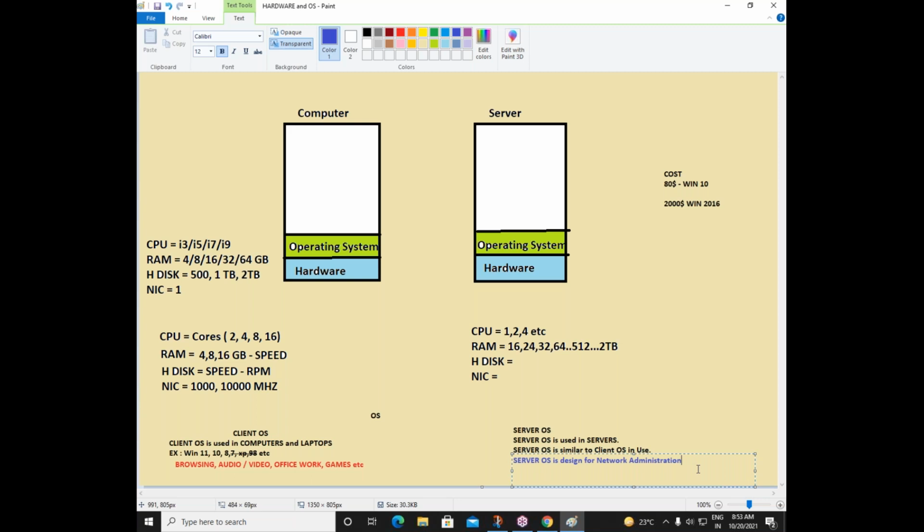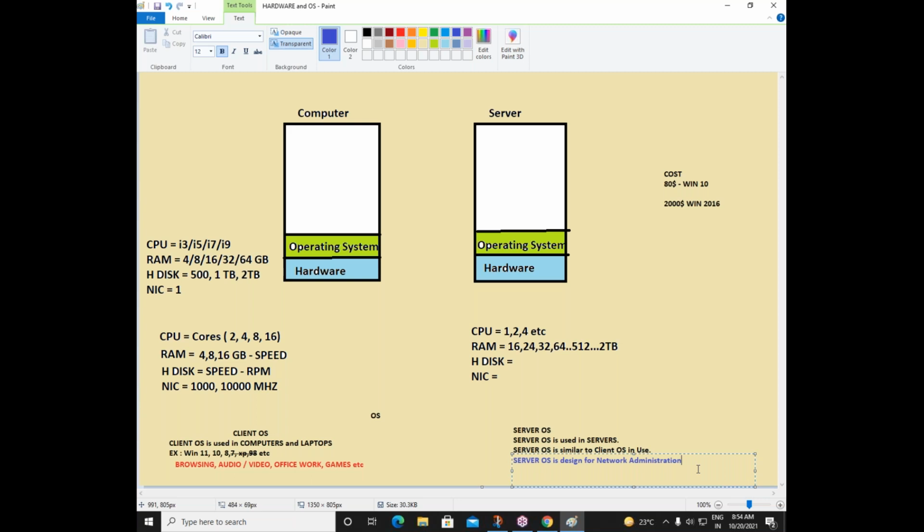By using this server operating system, you can control your network, you can manage your network. This is the main purpose of designing a server operating system, to manage a computer network. Client operating system is designed to manage a single computer. Server operating system is designed to manage a whole network. This is the major difference between client OS and server OS.